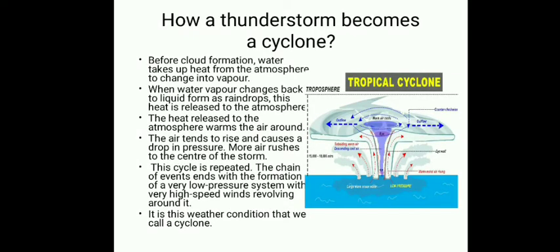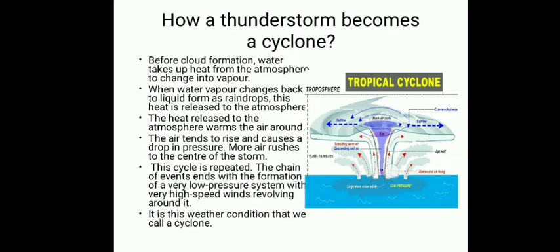So how does a thunderstorm become a cyclone? Before cloud formation, water takes up heat from the atmosphere to change into vapor. When this water vapor changes back to liquid form as raindrops, this heat is released. This heat warms the air around. The air tends to rise and cause a drop in pressure. More air rushes to the center of the storm. This cycle is repeated. The chain of events ends with the formation of a very low pressure system with very high speed winds revolving around it. This weather condition is called a cyclone.